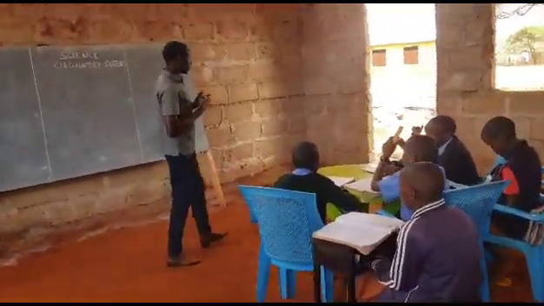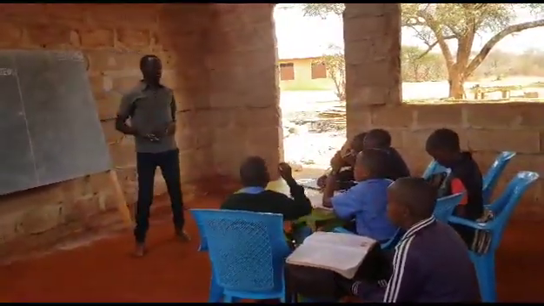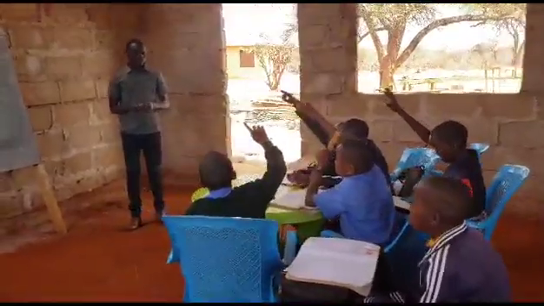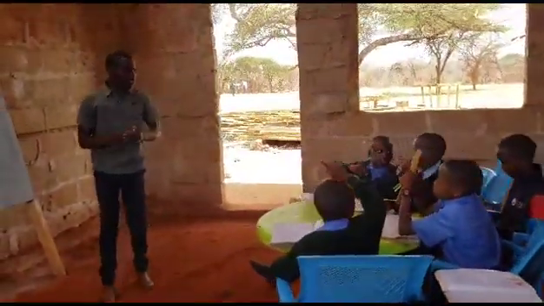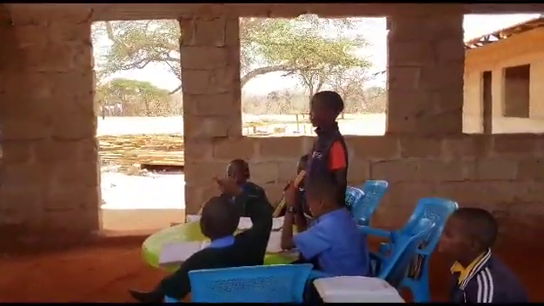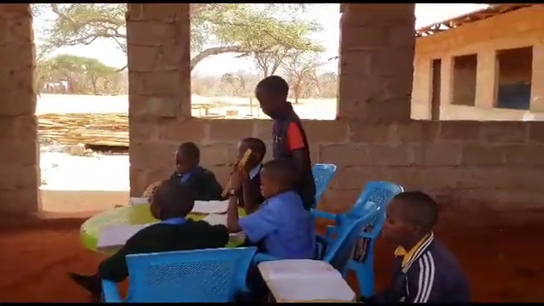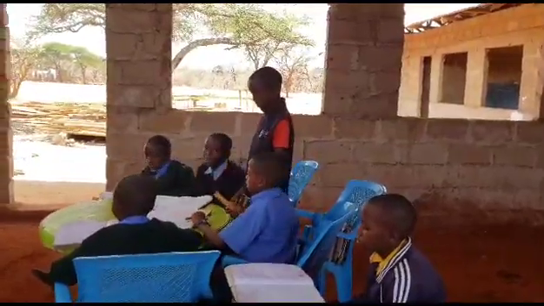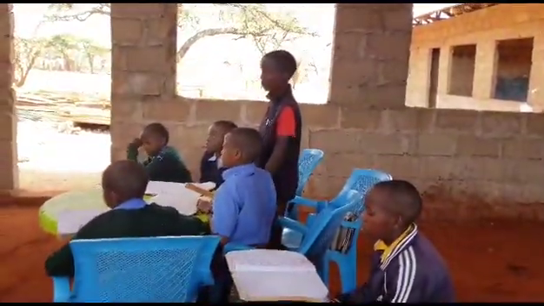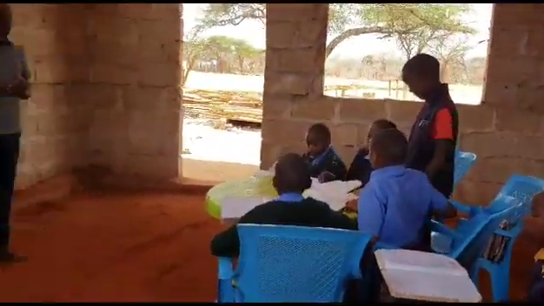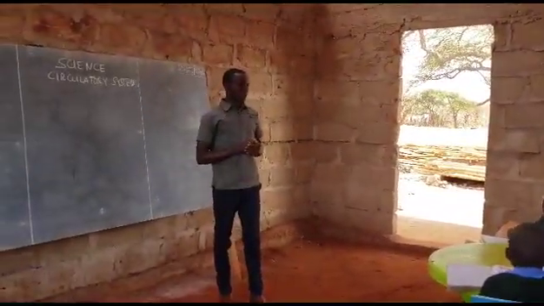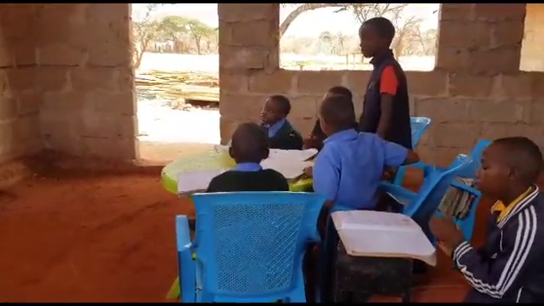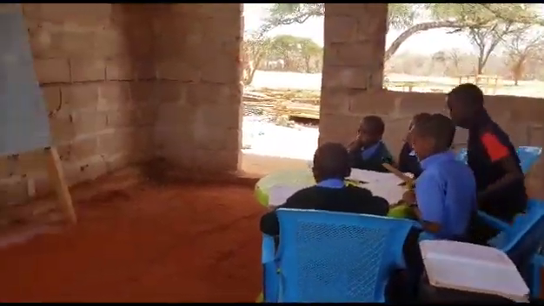Who can state any component which you know about blood? Mr. Samuel? It has blood cells, platelets, and the plasma. Clap hands for Samuel now. That is good, it's correct.